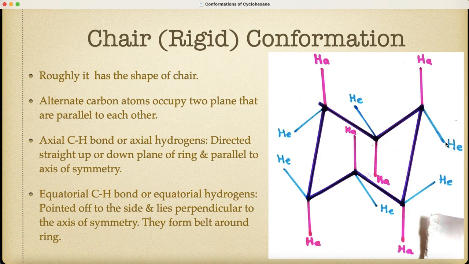These are the equatorial CH bonds, which are perpendicular to the axis of symmetry. There are 6 equatorial CH bonds which form the belt around the ring. The hydrogens attached to these equatorial CH bonds are known as the equatorial hydrogens.